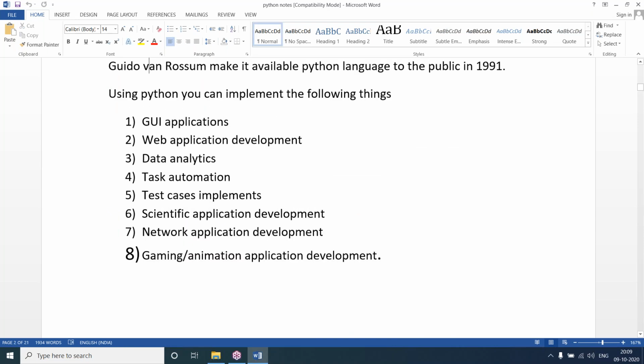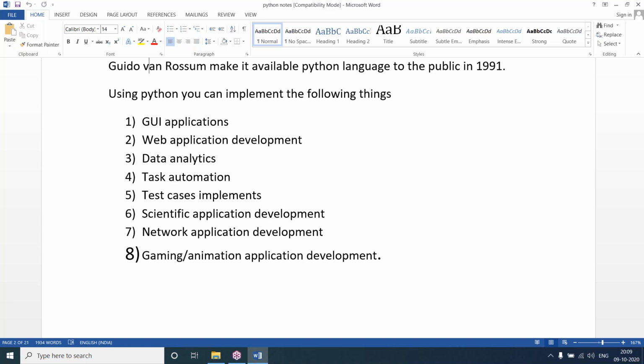In Python you can develop desktop applications or GUI applications, graphical user interface applications, with a form and controls. As I told you, in advanced Python we are going to discuss designing the form with controls. Many examples we'll see.